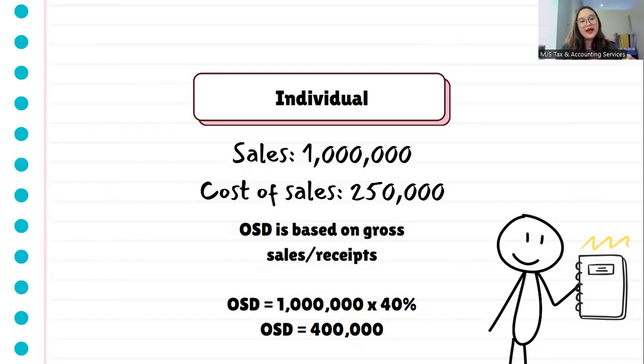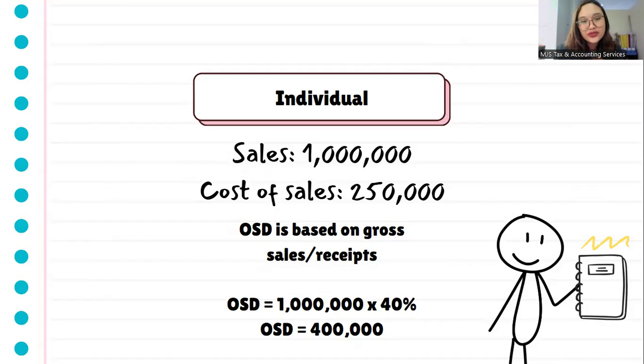So in this example, you can see sales at 1 million, we will disregard your cost of sales. Okay, so disregard cost of sales and then multiply 40% immediately by the sales figure of 1 million. So you can see their OSD is equal to your gross sales of 1 million, times the 40% OSD rate. So that's why your OSD, your standard deduction, is 400,000.